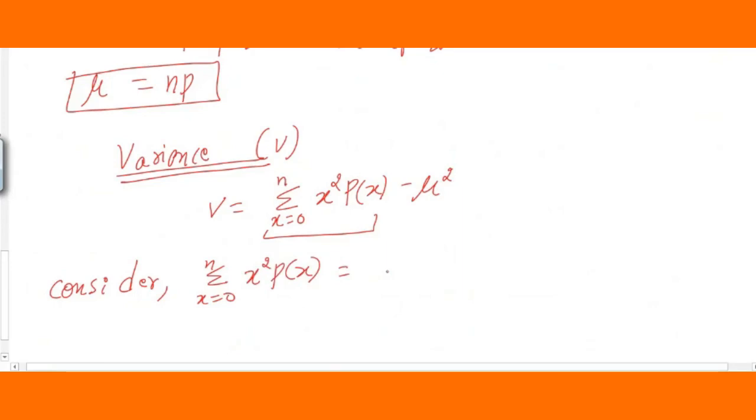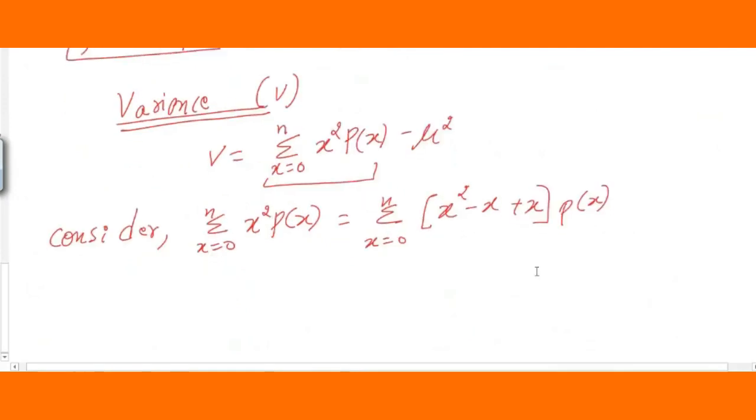We can simplify this very easily. I will modify this equation like this to simplify it further. I can write the same equation as x square minus x plus x, times p of x. So plus x minus x, it will get cancelled, like plus 1 minus 1 is 0. Like that I have taken this value.